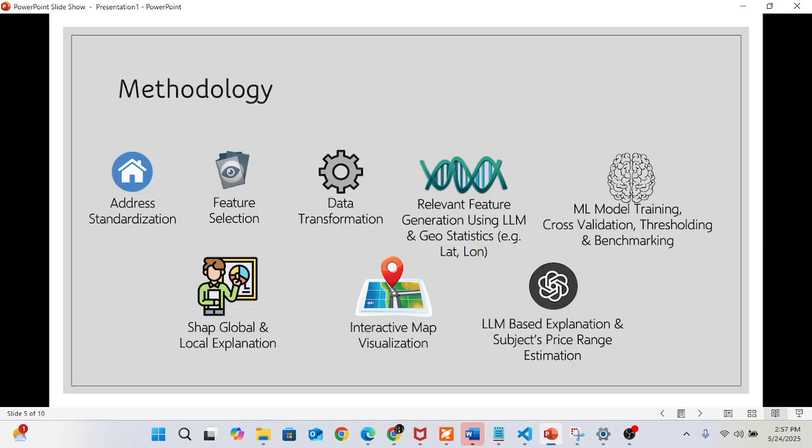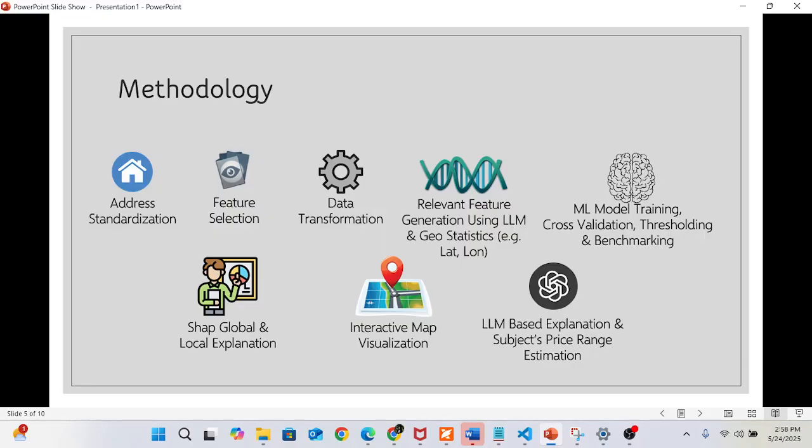So the methodology is, initially I pre-process the addresses, as the address columns are not standardized. Then I go for the feature selection techniques, and then the data transformation. After that I try to generate relevant features using LLM and geostatistics, like in the subject data there was no latitude or longitude, same for the comparable data.